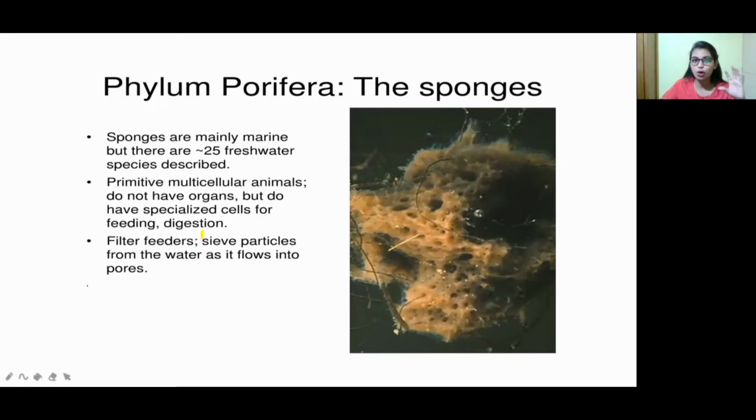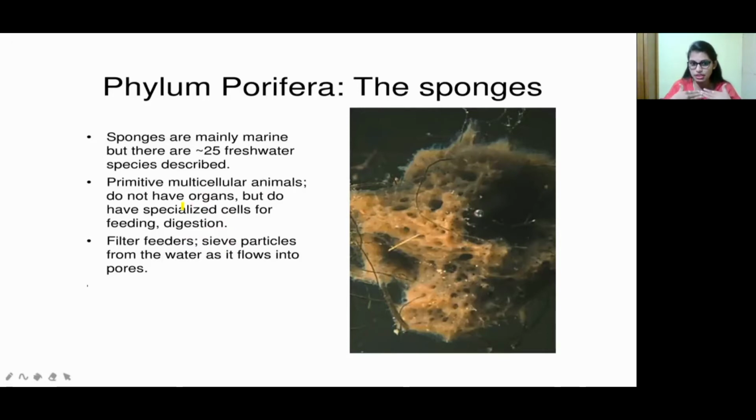Okay, so this Porifera is a multicellular organism, meaning it is made up of more than one cell, but it does not have any kind of organs. It has specialized cells, because it has to feed, digest, and excrete something, right? So for that, organs are needed.